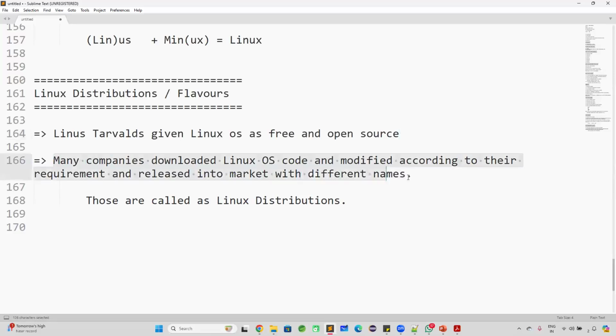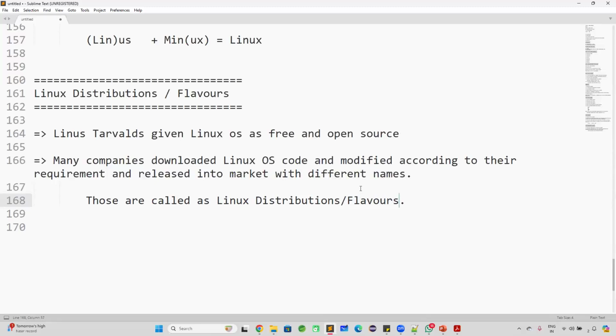So many companies downloaded it, modified it according to their requirements, and released it into the market with different names. Those are called Linux distributions, or we can also call them Linux flavors.